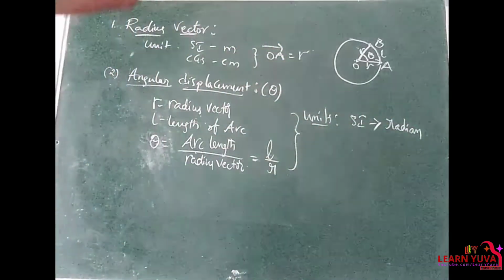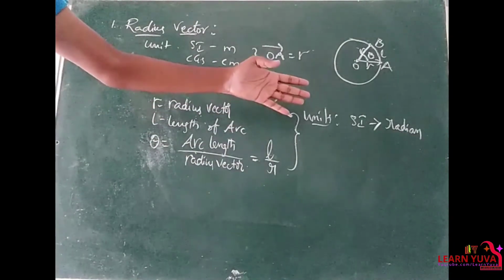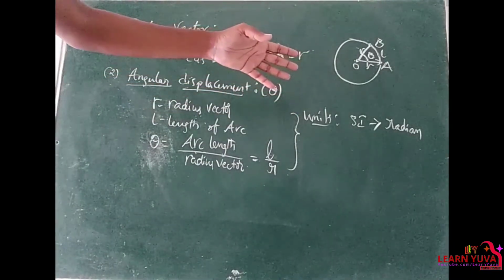In the previous class, on multiples and submultiples, we learned this supplementary physical quantity, radian, right?